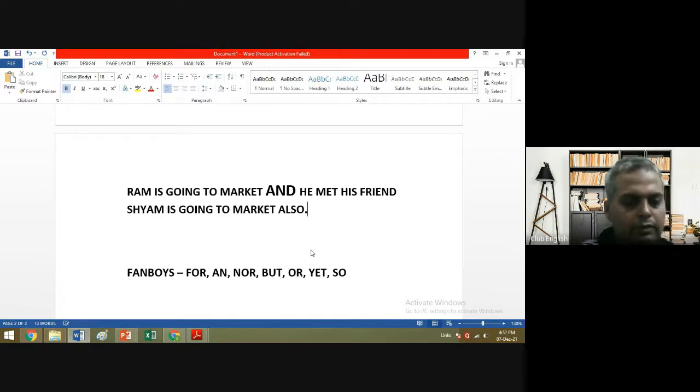So Shyam is going to market also. Now the third element enters, Shyam. So what will happen is you will be writing that Ram is going to market and he met his friend, and you will be writing like this: Moreover, Shyam is also going to market. So what is this? Moreover.